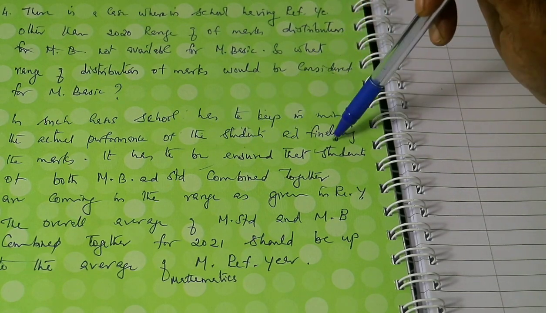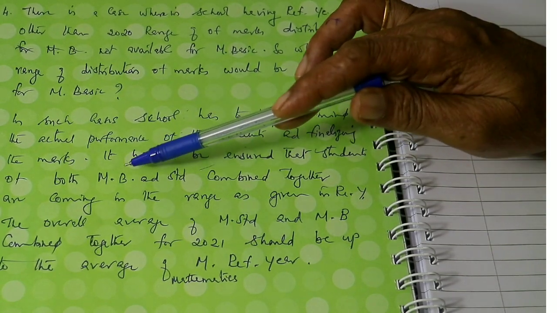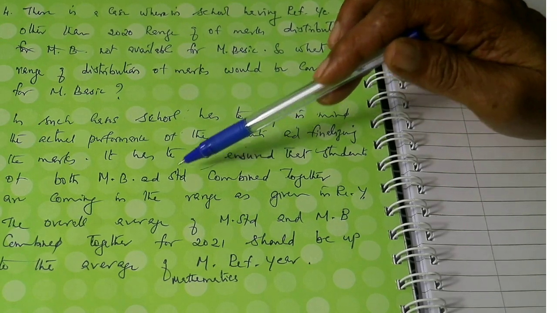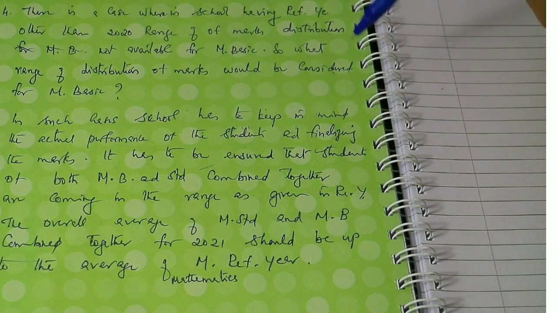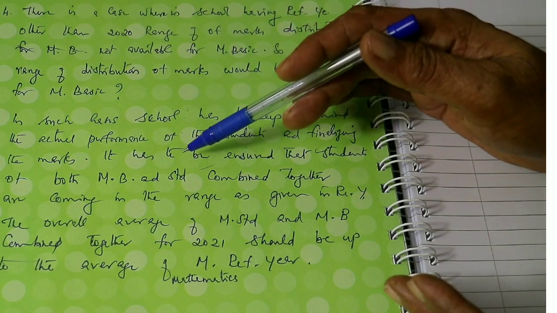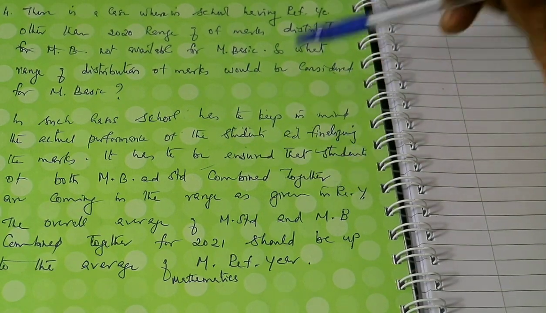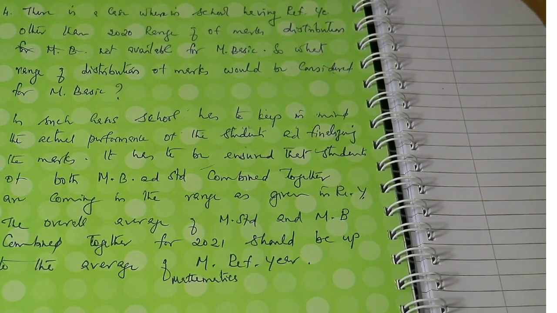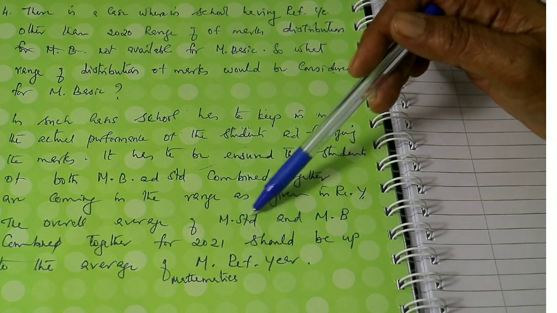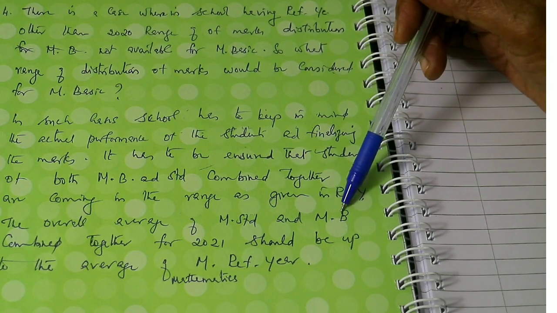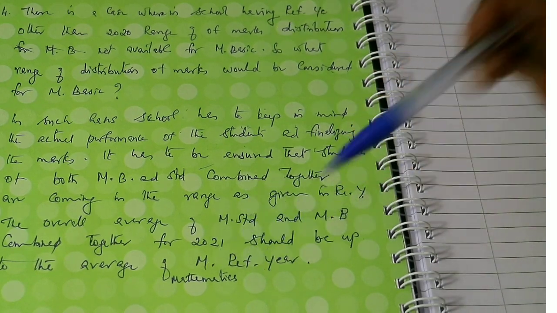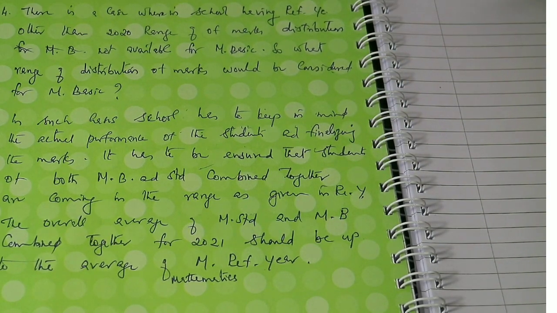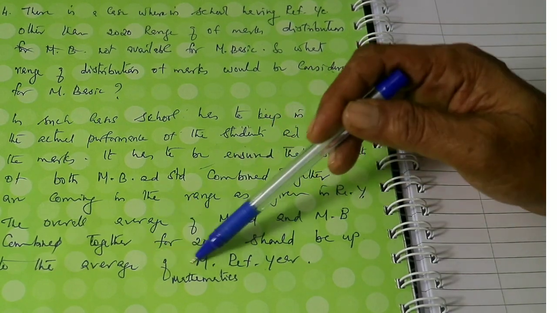It has to be ensured that students of both mathematics basic and standard combined together come in the range as given in the reference year. So when you are combining both mathematics standard and basic, it should come in the range given by the reference year. As the pattern is not available, this way you have to combine and take the range given in the reference year. The overall average of mathematics standard and mathematics basic combined together for 2020-21 should be up to the average of the mathematics reference year. Here also it should be in line with the average of mathematics of the reference year.